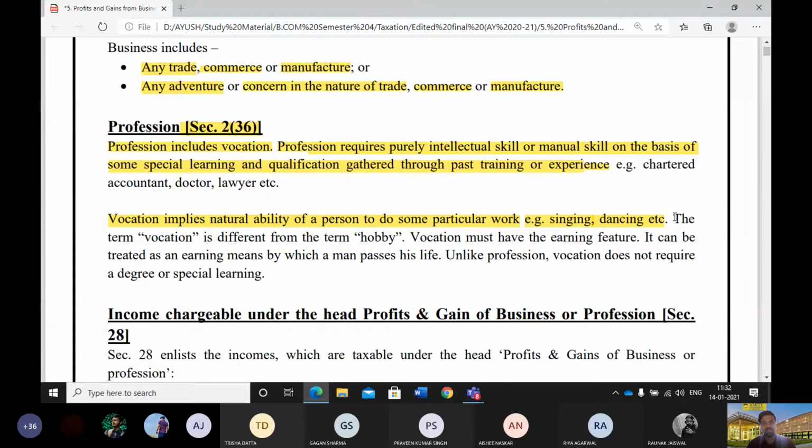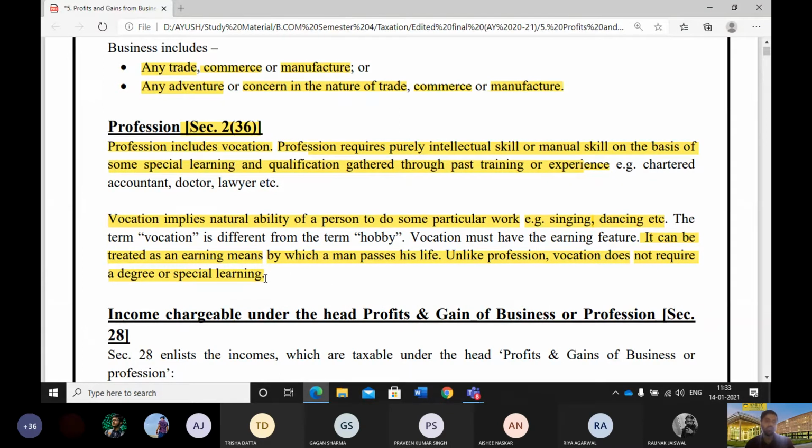But as this is only his or her hobby, and there is no earning feature attached to it, it will not be considered a vocation. So what we finally got is that it can be treated as an earning means by which a man passes his life. Unlike a profession, a vocation doesn't require a degree or special learning.